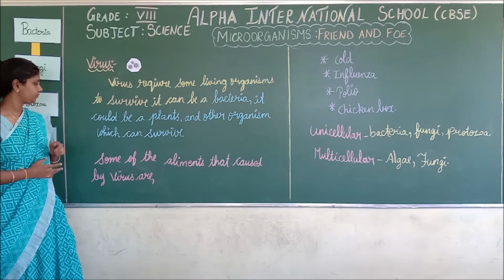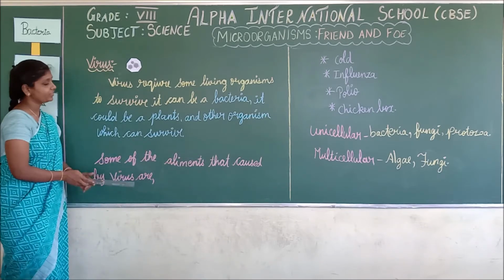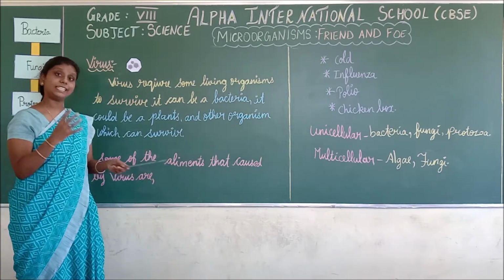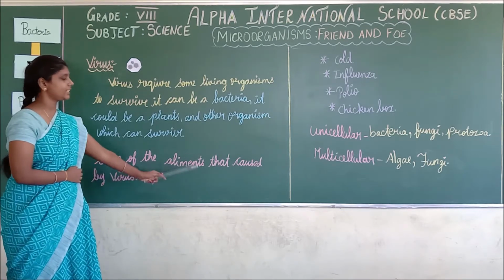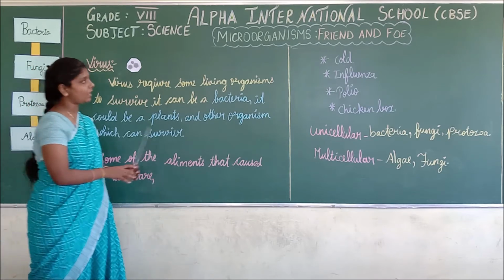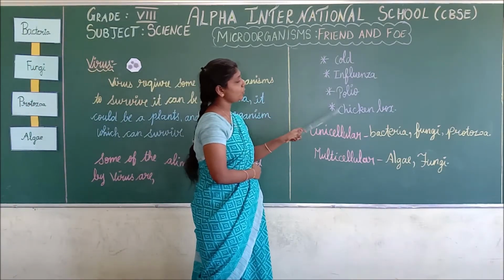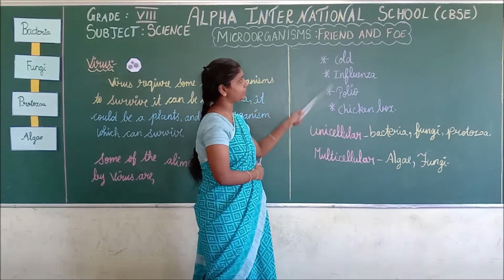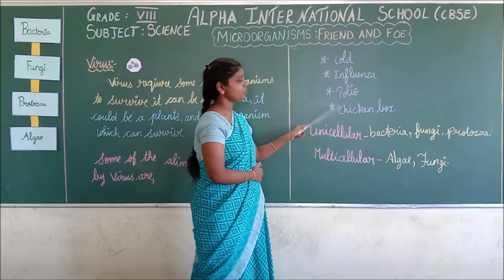Do you understand? Some of the ailments caused by virus are, the meaning of ailment is disease. Some of the diseases caused by viruses are cold, influenza, polio and chickenpox. Repeat after me. Cold, influenza, polio and chickenpox.